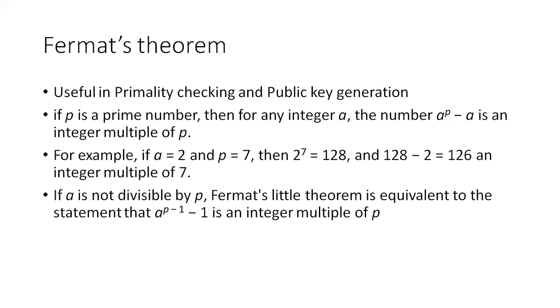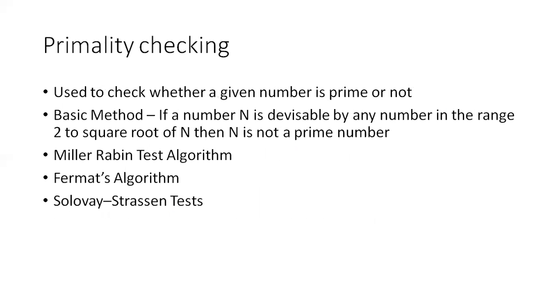If a is not divisible by p, then Fermat's little theorem is equivalent to the statement that a to the power of p minus 1 is an integer multiple of p. If a is divisible by p, the previous statement holds good. If a is not divisible by p, then it's called Fermat's little theorem, which says that a to the power of p minus 1, minus 1, is an integer multiple of p. In the previous case, it is a to the power of p minus a that is an integer multiple of p.